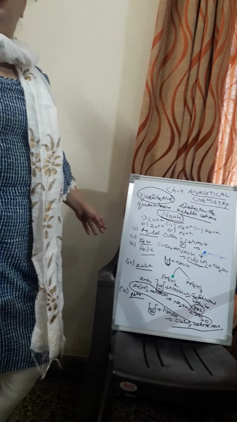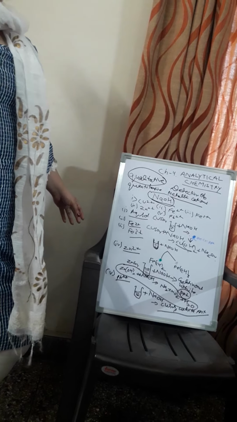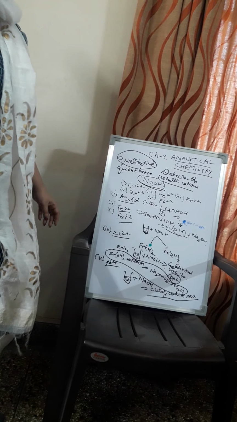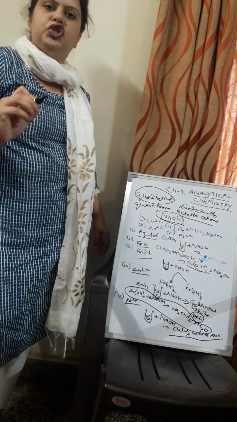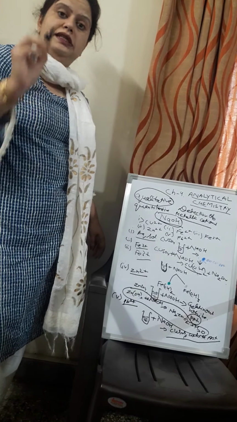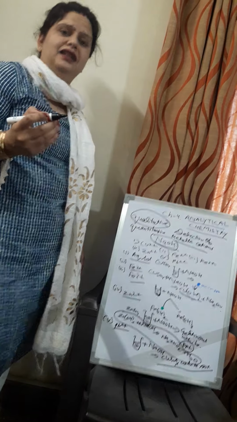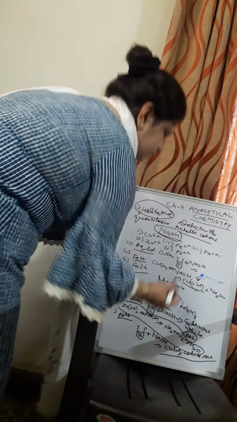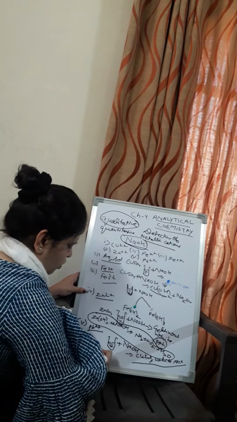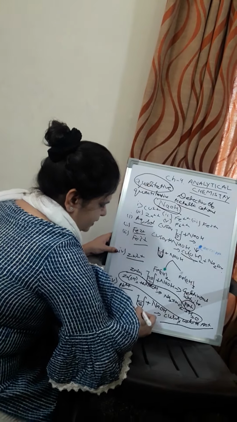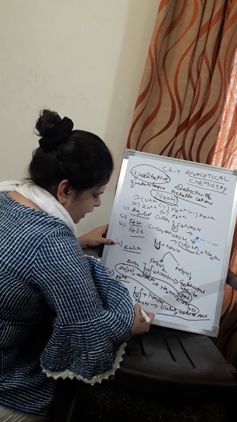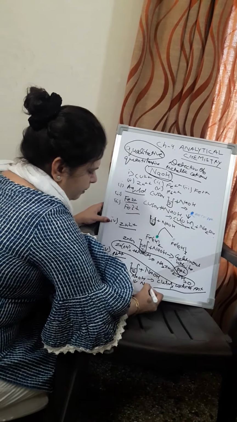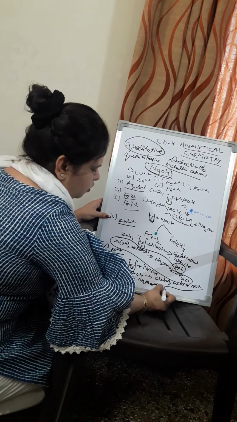That is Pb(OH)2. And this Pb(OH)2 is also soluble in excess of sodium hydroxide solution, because both zinc and lead are metals which show this amphoteric behavior. So for this one also, here you can write Pb(OH)2 plus excess of NaOH, it will give Na2PbO2 plus H2O.